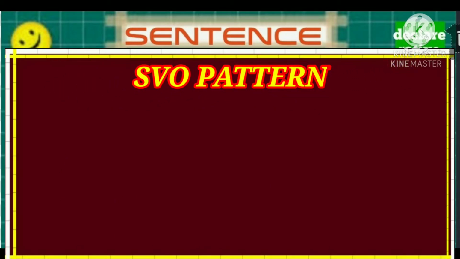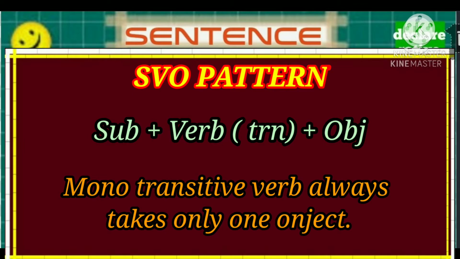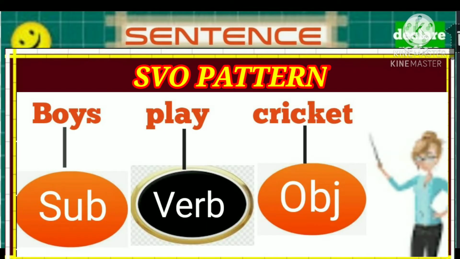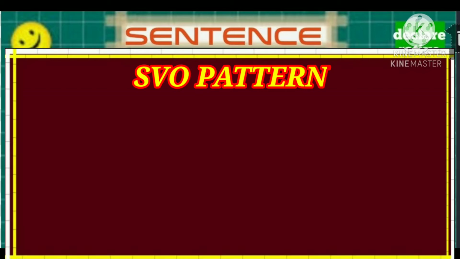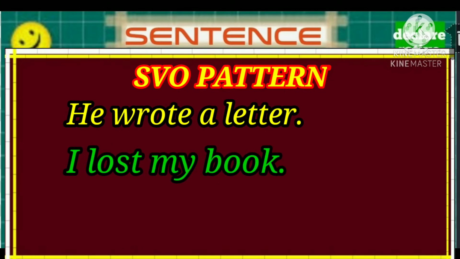Now the SVO pattern, which means subject plus verb plus object, and the verb must be a monotransitive verb. We know, students, a monotransitive verb is a verb that takes only one object. Boys play cricket. Here boys is the subject, play is the verb and cricket is the object. Let's have some other examples. He wrote a letter. I lost my book, etc.